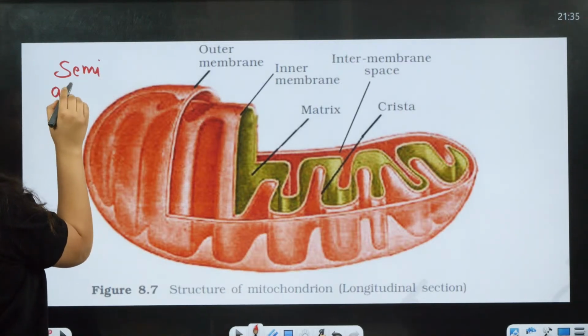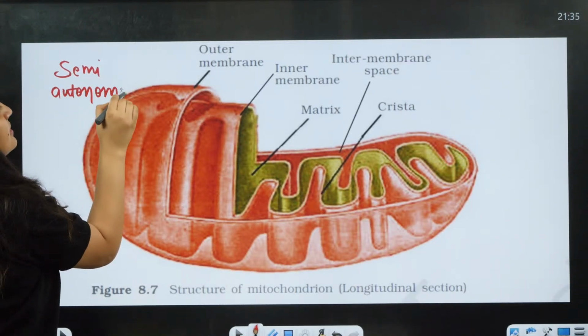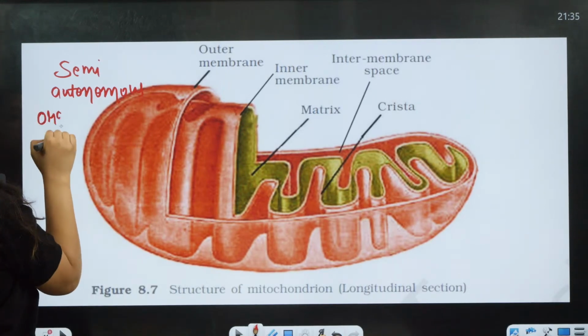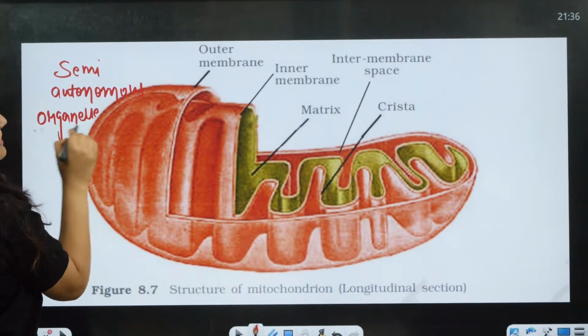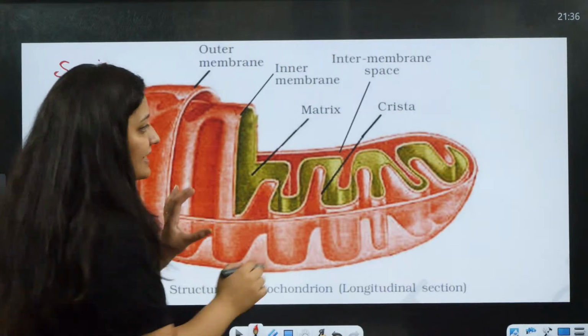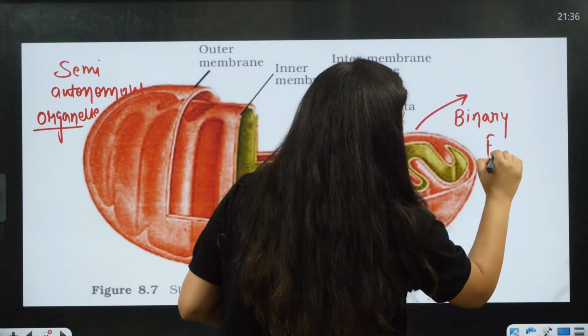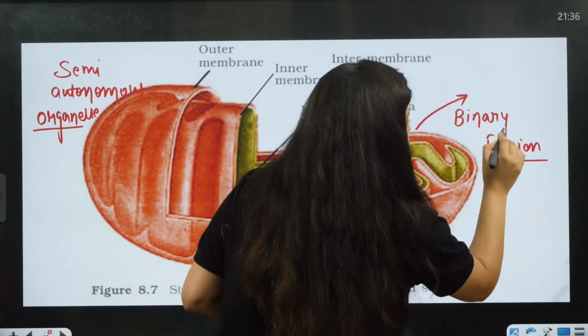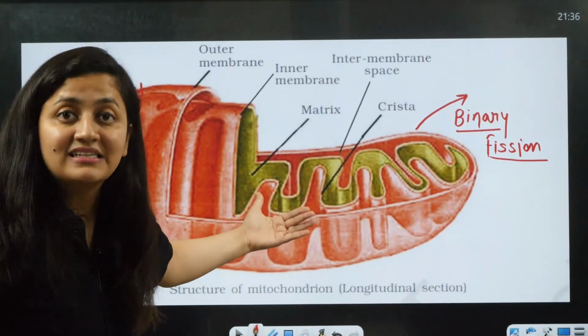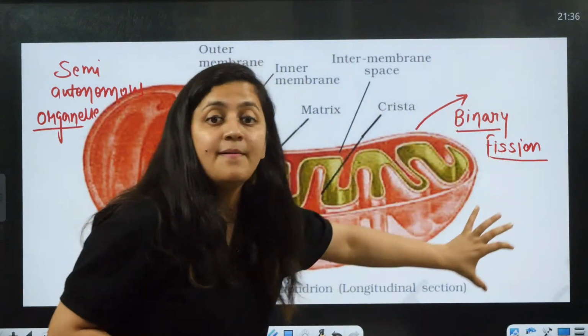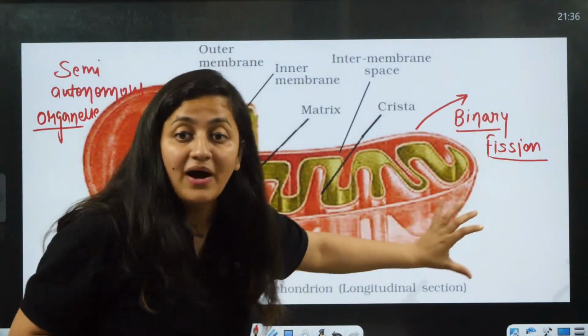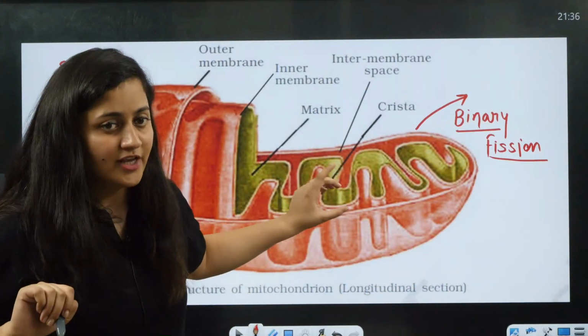Semi means half. This organelle can divide on its own by binary fission, so new mitochondria form from pre-existing mitochondria. This is the first point you need to remember.